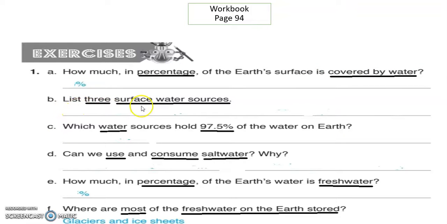B. List 3 surface water sources. Write 1, 2, and 3. C. Which water source holds 97.5% of the water on the Earth? D. Can we use or consume salt water, and why?